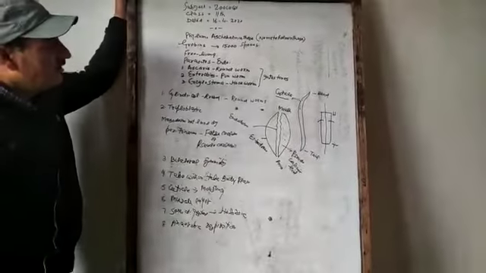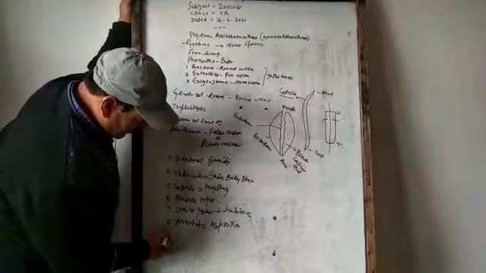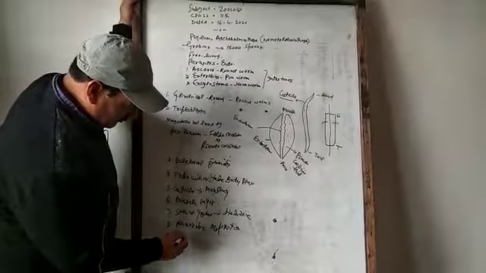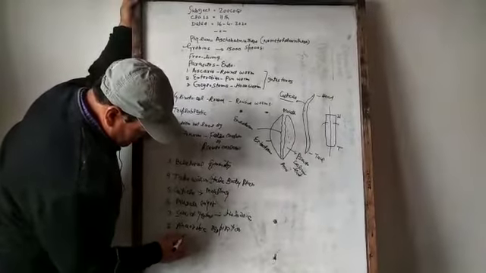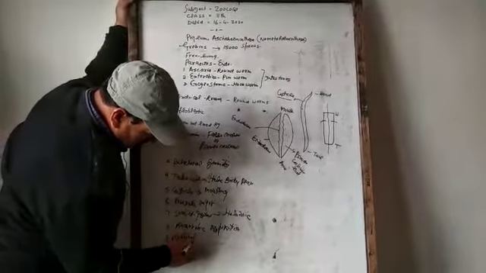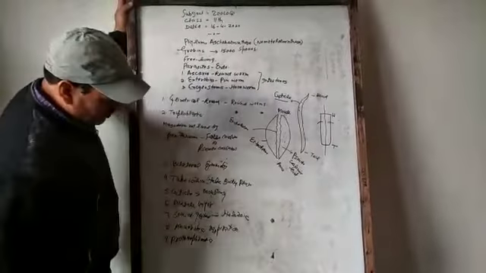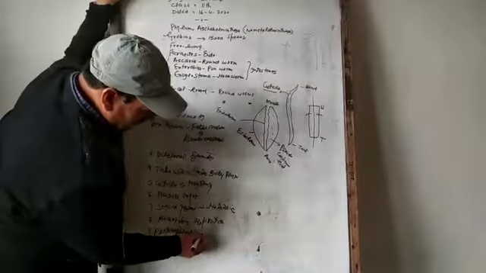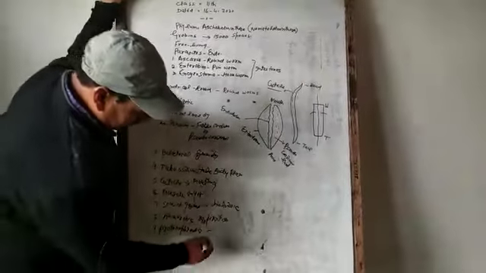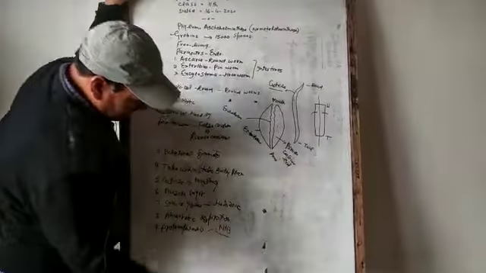Excretion is by the help of small structures which are called protonephridia. Protonephridia help in excretion. These can excrete ammonia, so these are ammonotelic.